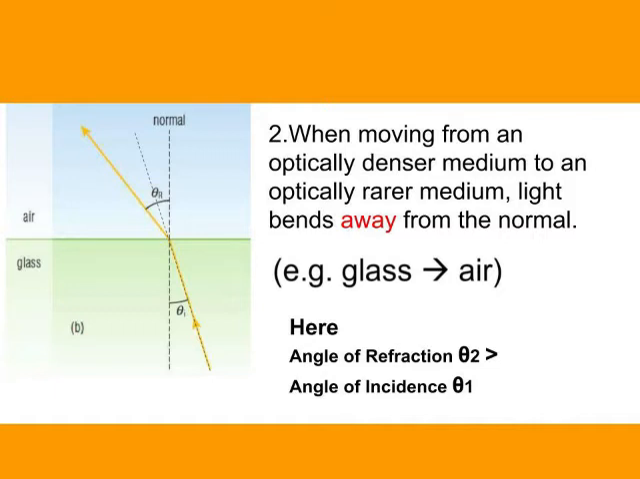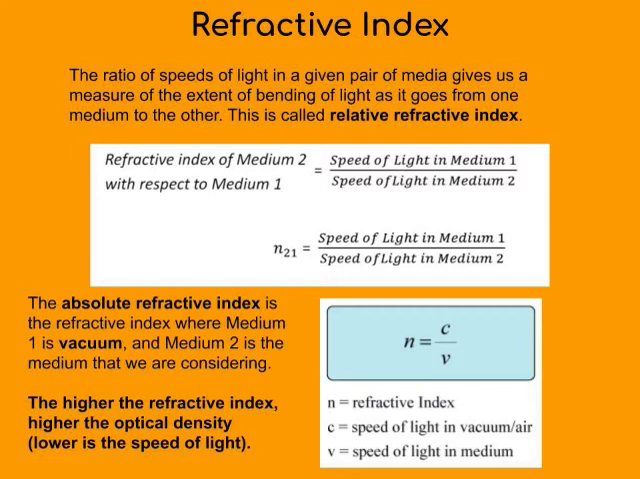Refractive index. Refractive index is the measure of the extent of bending or refraction. When light goes from air to water or air to glass, it bends. Refraction depends upon the density of the optical medium. For example, here, glass is denser than water. So when light goes from air to glass, the refraction will be more. So refractive index is the measurement of the refraction or bending of the light rays.